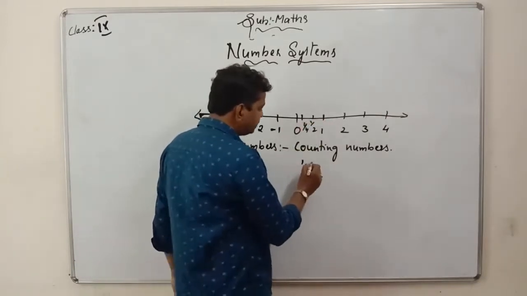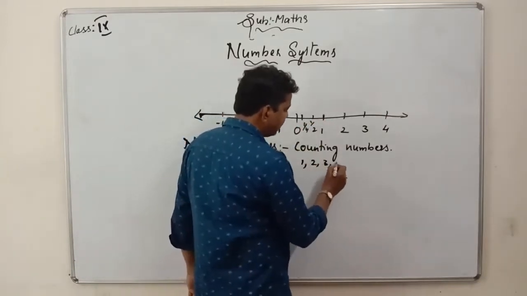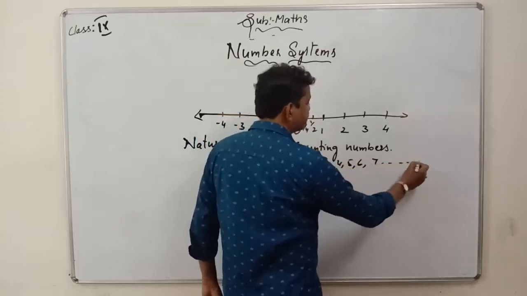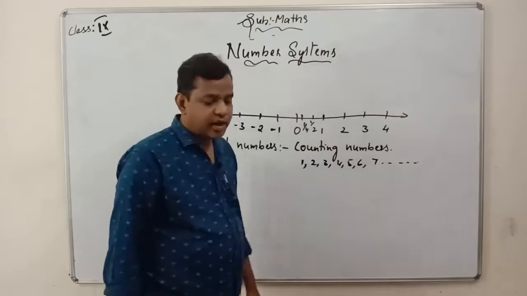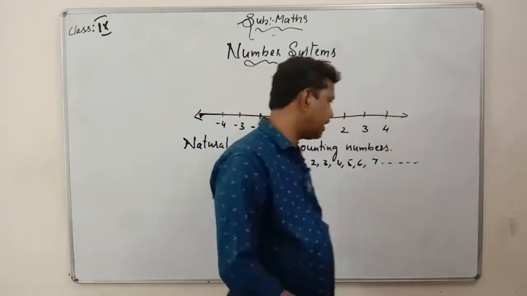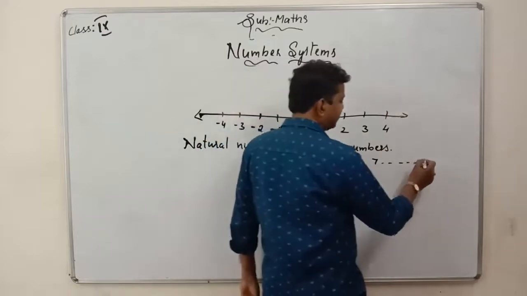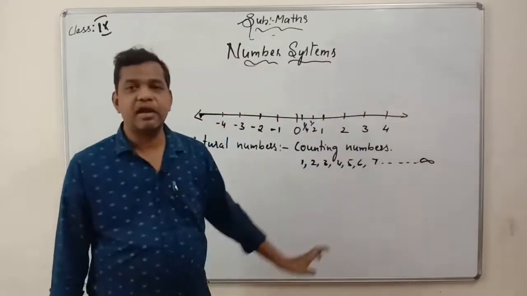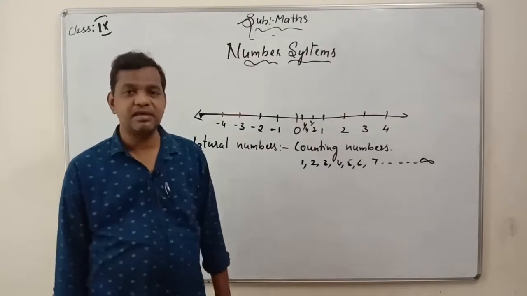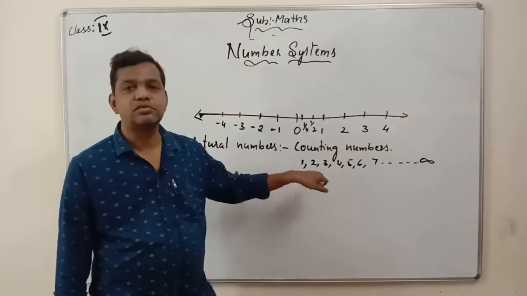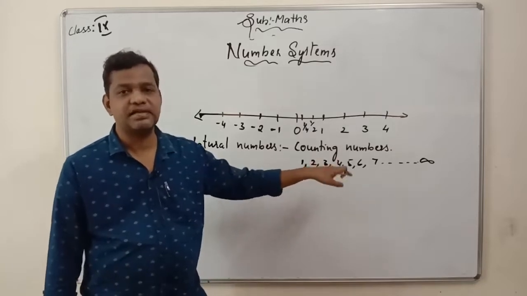So 1, 2, 3, 4, 5, 6, 7, it goes on. Any number which starts from 1, 2, 3, 4, 5, 6, 7, 8, 9, or else you can go with this symbol also. This symbol indicates what? Infinity. There is no end at all. But the condition is the number should start from 1, 2, 3, 4, 5, 6, 7.